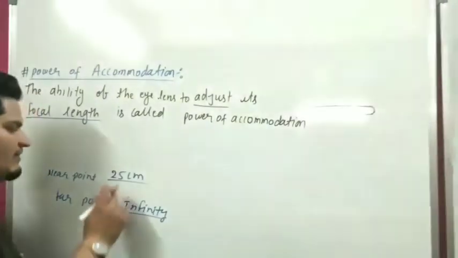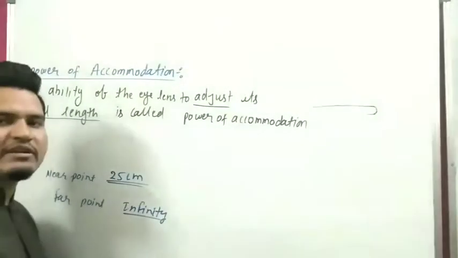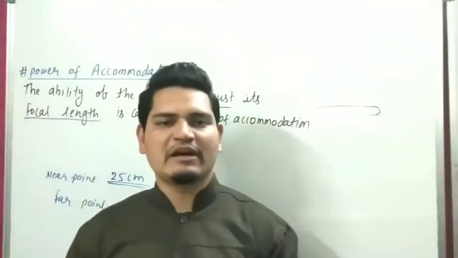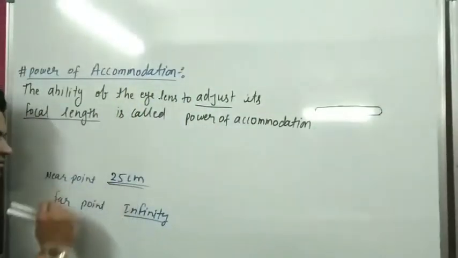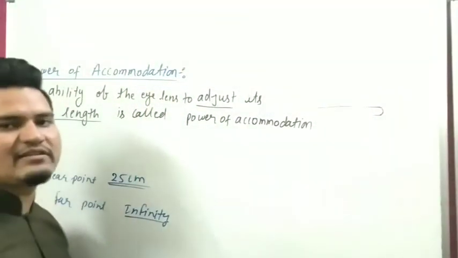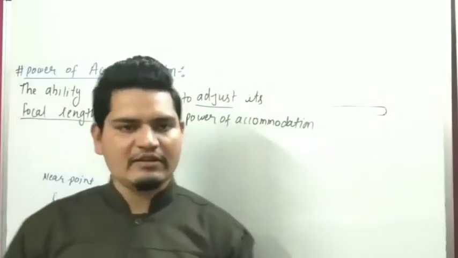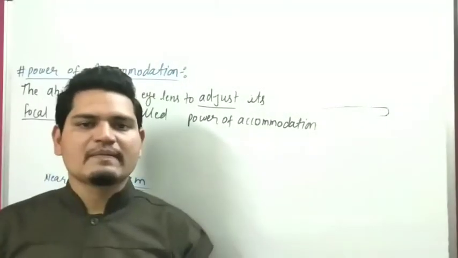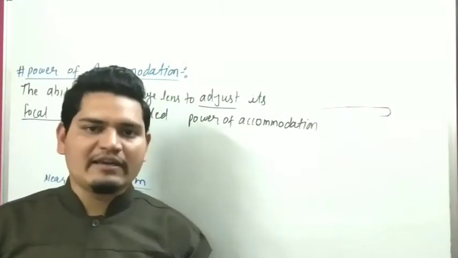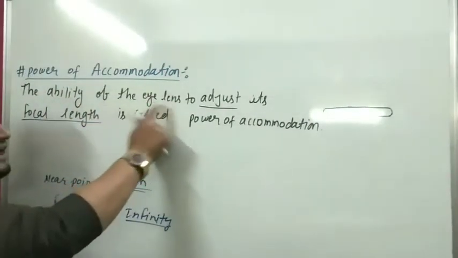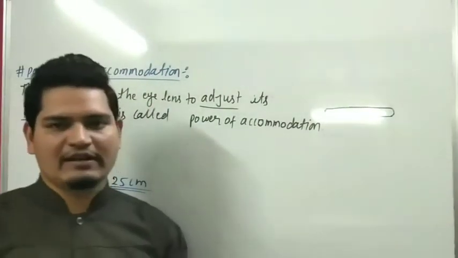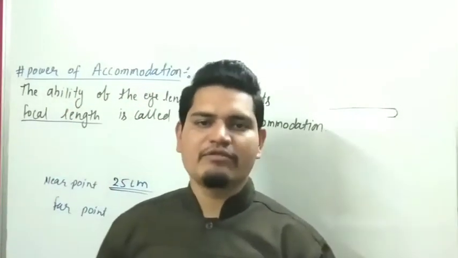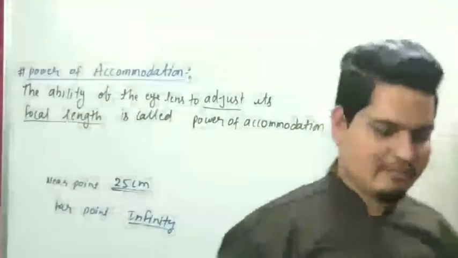So the near point is 25 centimeter. Near point means how near we can see an object without blur, and far point means how far we can see an object. This is infinity. So our topic is power of accommodation. Power of accommodation is the ability of the eye lens to adjust its focal length. So now you can write this power of accommodation.